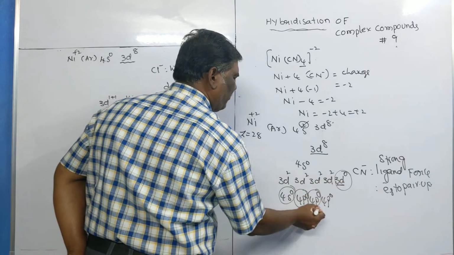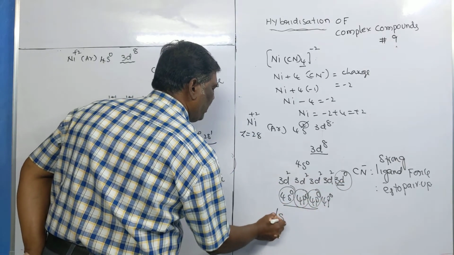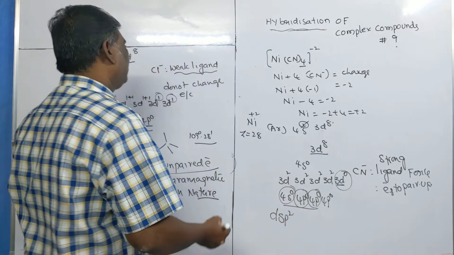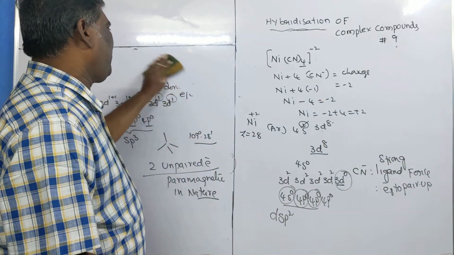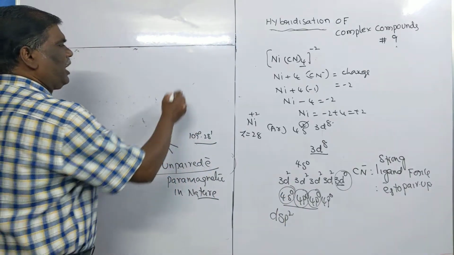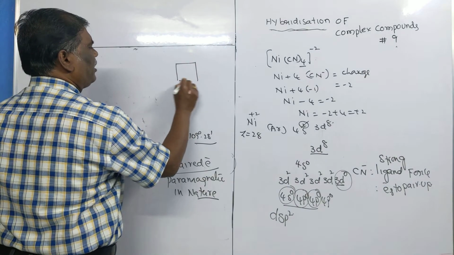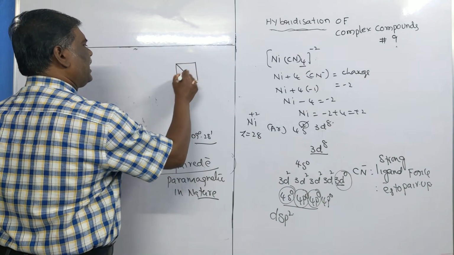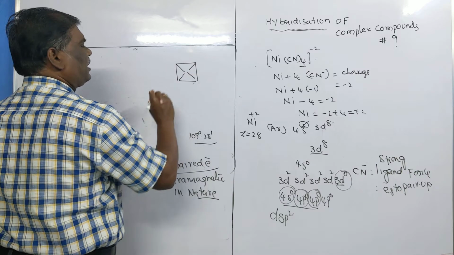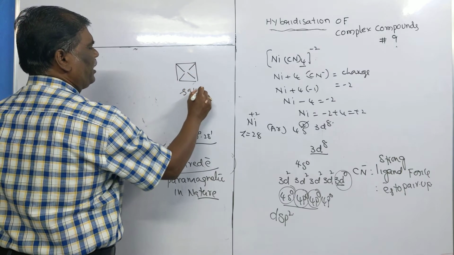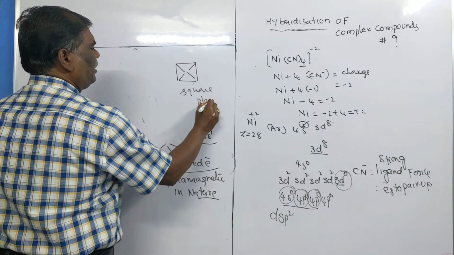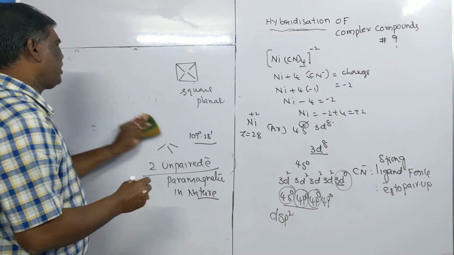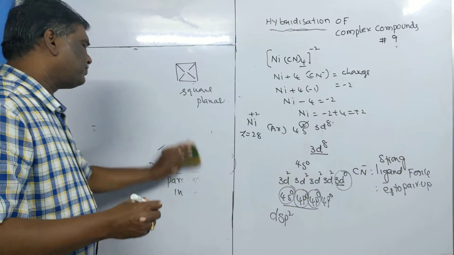So this type of hybridization is called dsp2 hybridization. In dsp2 hybridization, the ligands or the bonds are along the corners of a square planar. Now one more interesting point, magnetic property.